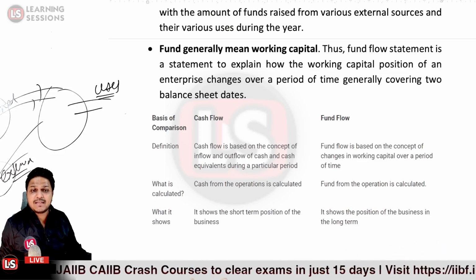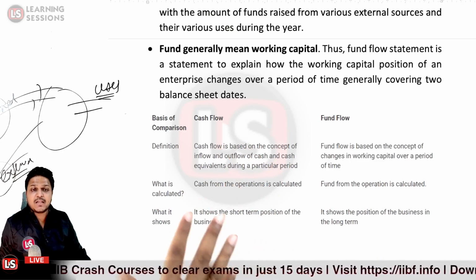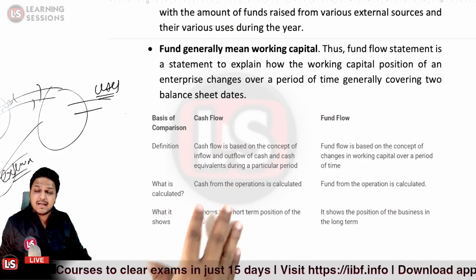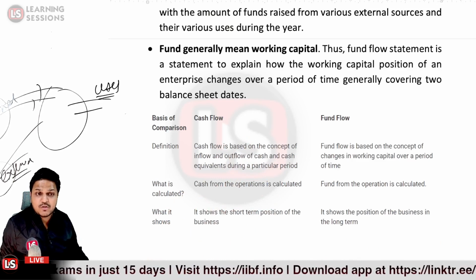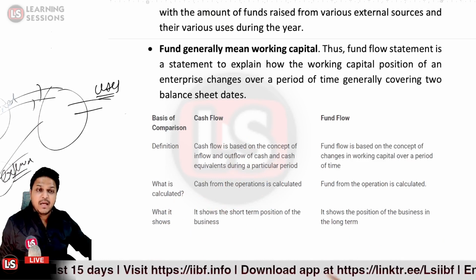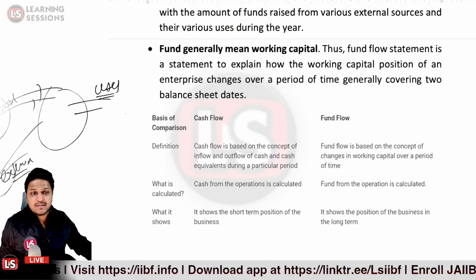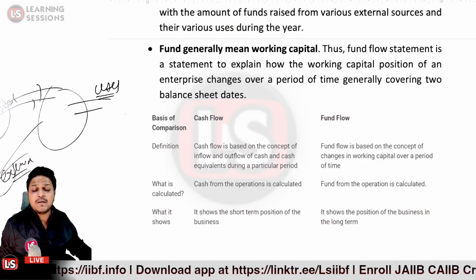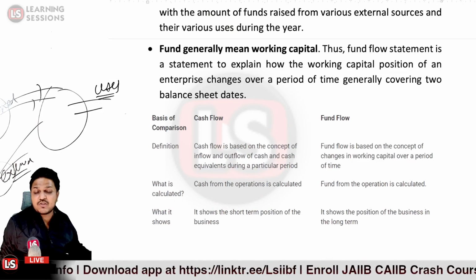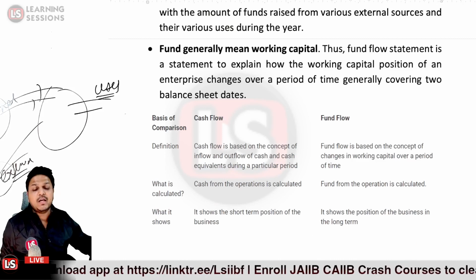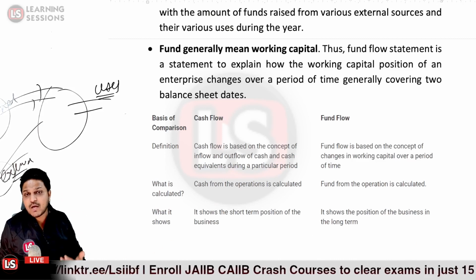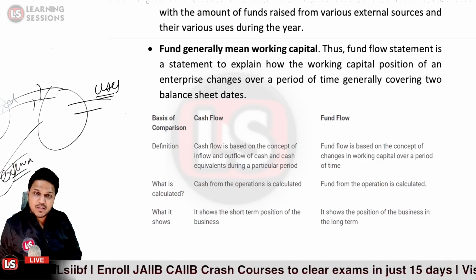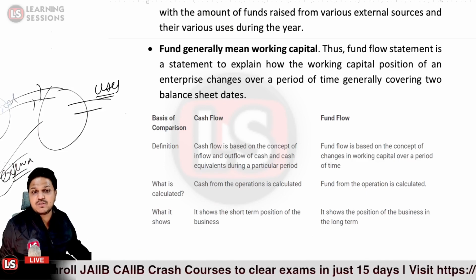Okay, and further, what is calculated in case of cash flow? In case of cash flow, we let us know from which operations cash is generated and how it is used. In case of fund flow, we cover how the funds from the different operations are generated and where they are used. It could be related to the internal sources, or to the external sources from where you have generated the funds, and further where you have used the funds.